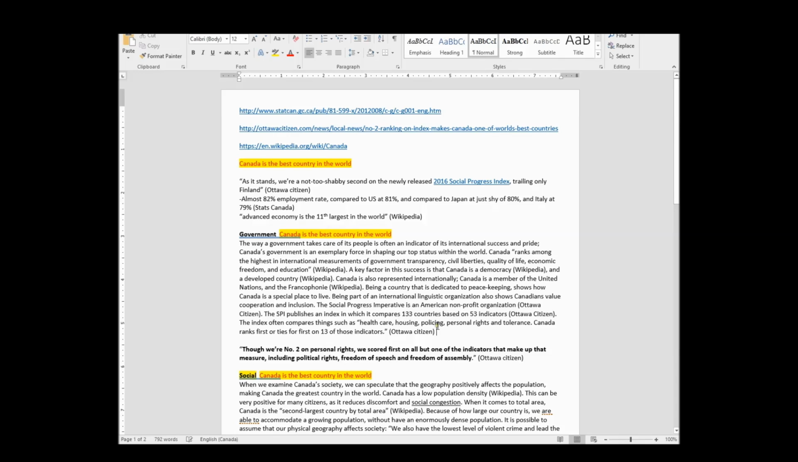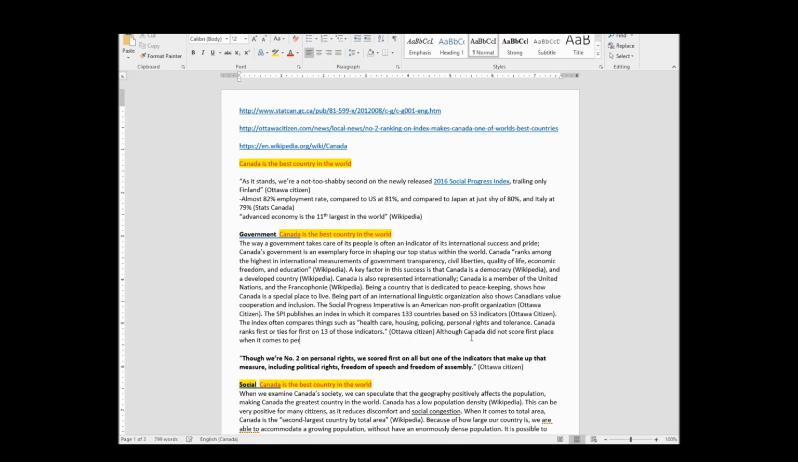So here's my dilemma. This is a really interesting quote, but I might actually be able to cut out some of this as well. On all but one of the indicators, I got that much including. So let's see if I can reword this, and if I can't, I'll keep the direct quote. So let's just see. Though we're number 2 on personal rights. Although Canada did not score first place when it comes to personal rights, I think that's kind of close enough without being direct quoting.